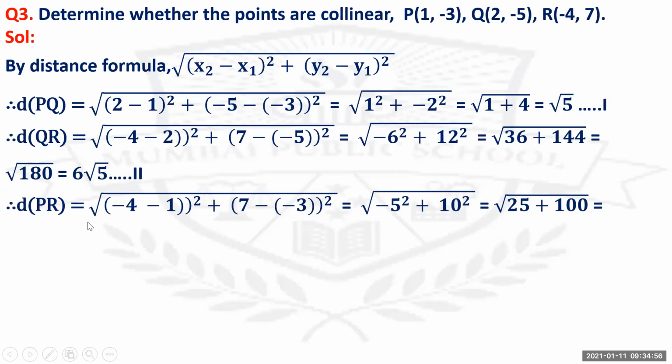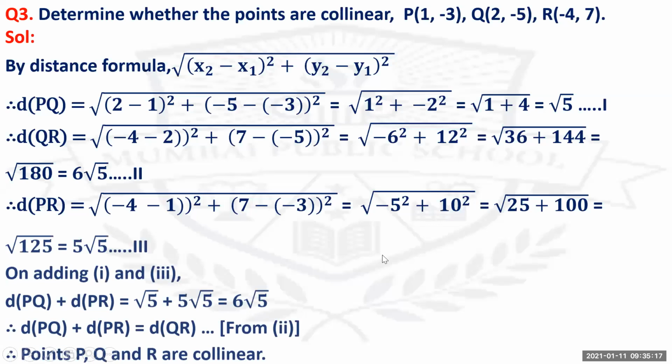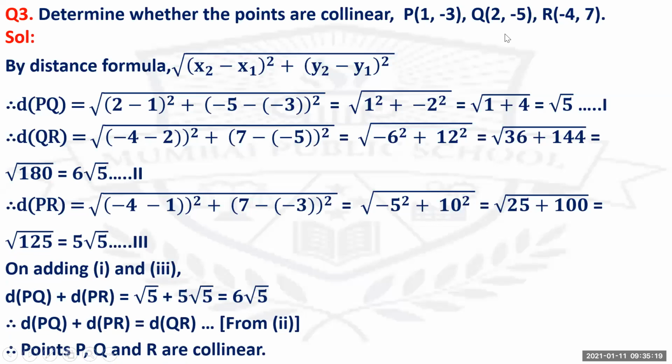Then distance of PR is (minus 4 minus 1) the whole square plus (7 minus of minus 3) the whole square. Again, what happens here is this minus and minus is going to become plus. So minus 5 square plus 10 square, that is root 25 plus 100. That is root 125. So that is 5 root 5.